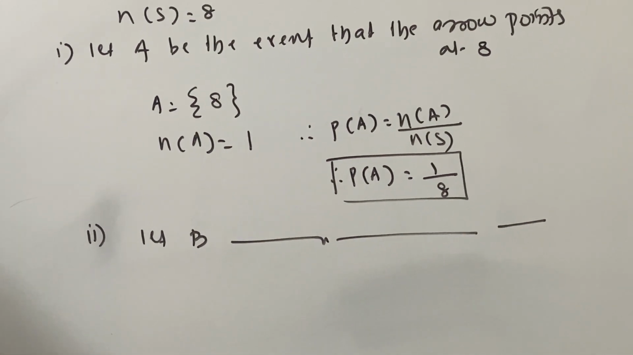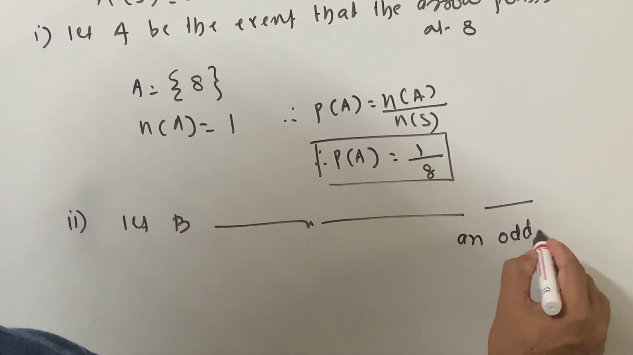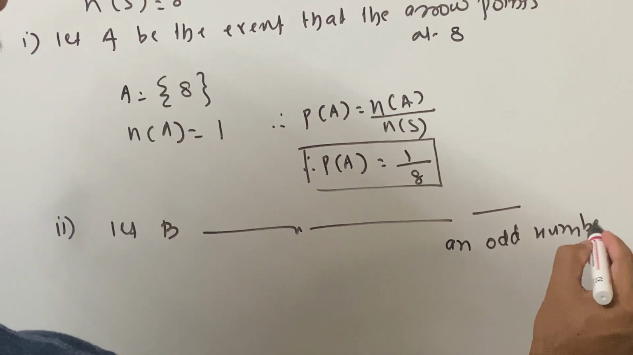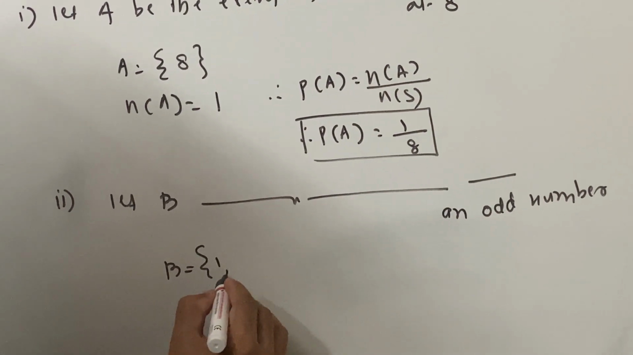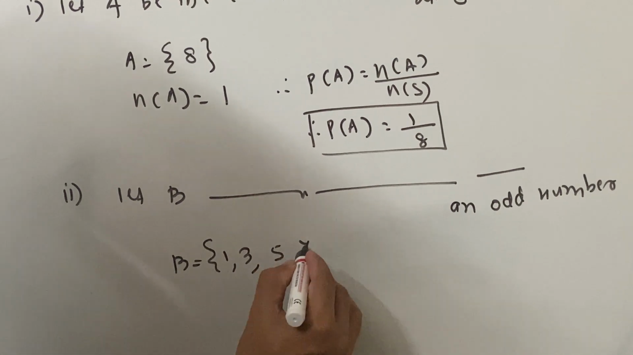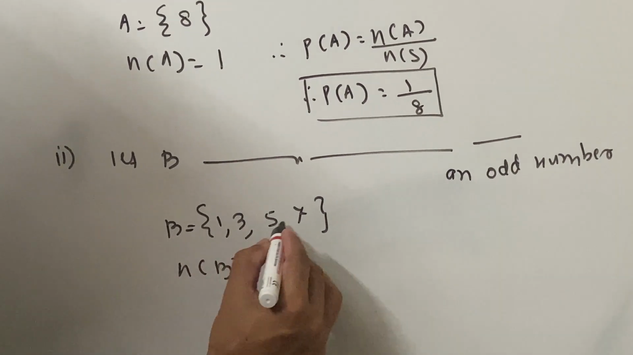That is, the arrow points to an odd number. So the arrow points, and this over here is your odd number. So which odd numbers do you have to take? That is 1, 3, 5, 7. So how many is that? This is n of B. How many? 1, 2, 3, 4.